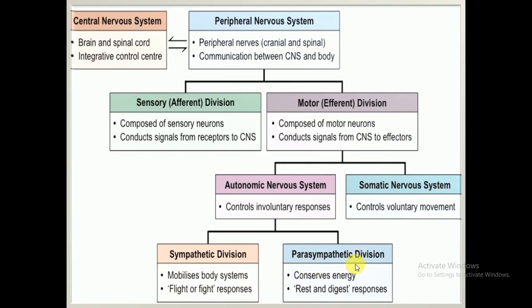The parasympathetic division conserves energy. Rest and digestive responses are under the control of the parasympathetic nervous system. I can give you multiple examples. Suppose a person becomes exaggerated, and after that he or she becomes relaxed.